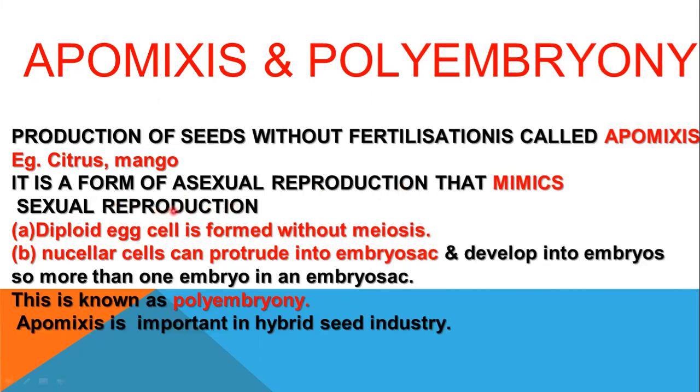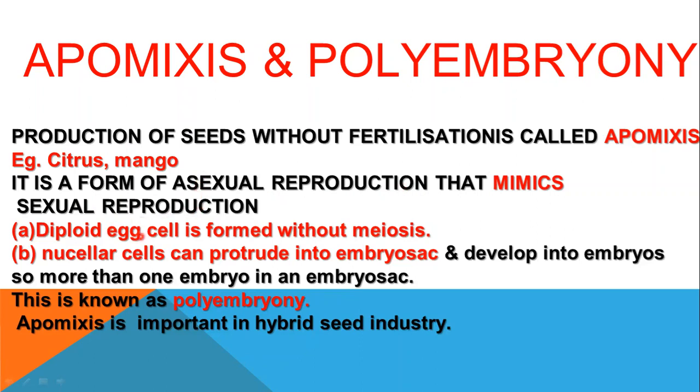Because the seeds are formed, it is reproduction, but it mimics the sexual reproduction. There is no fertilization. So these kinds of seeds are called apomictic seeds, and the process is called apomixis. So let us see how they are formed.